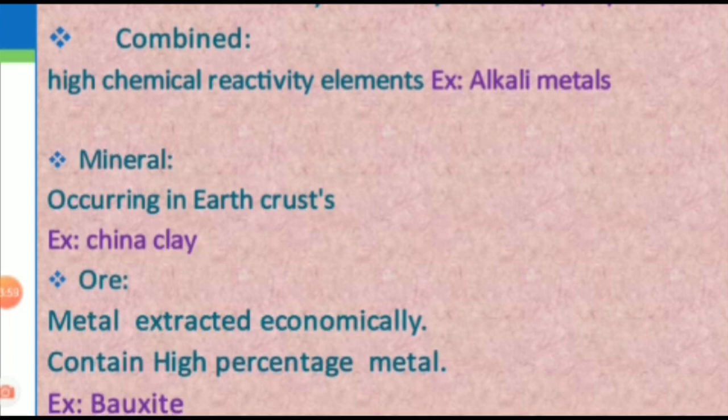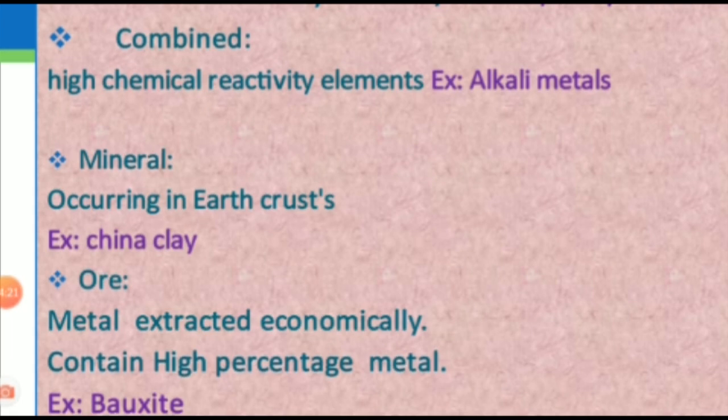Then the second thing, ore. Ore is also a mineral. Only, from the ore the metal can be extracted conveniently and economically. So that is called ore.